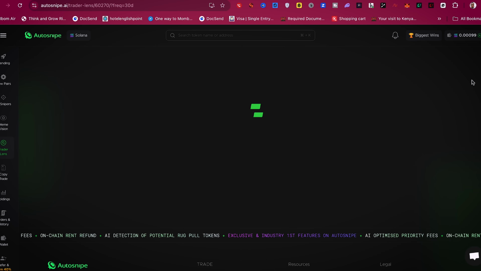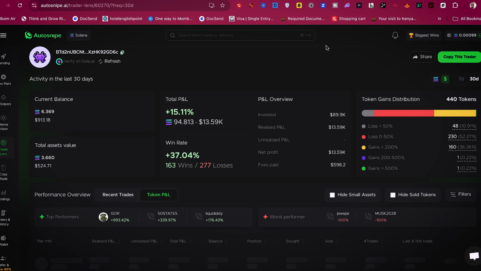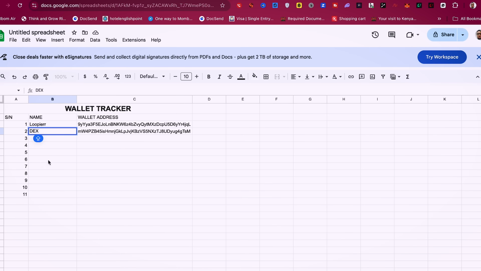Although make sure you're also checking 30 days, because some might just be profitable this week, probably because they have access to information, and then next week they don't have access to any information, so they are losing. So you have to check that. And once you've gotten that, you come to your sheet here, you put their wallets and their name.